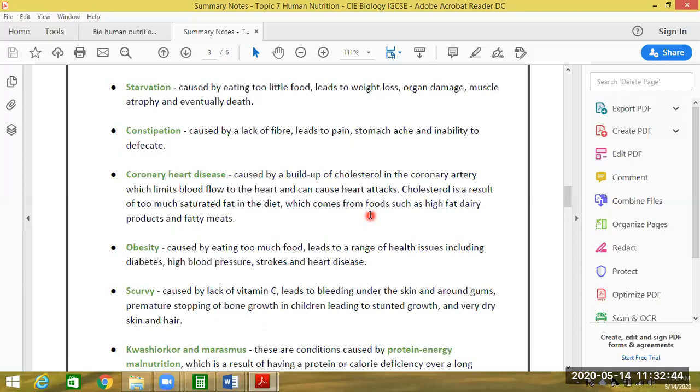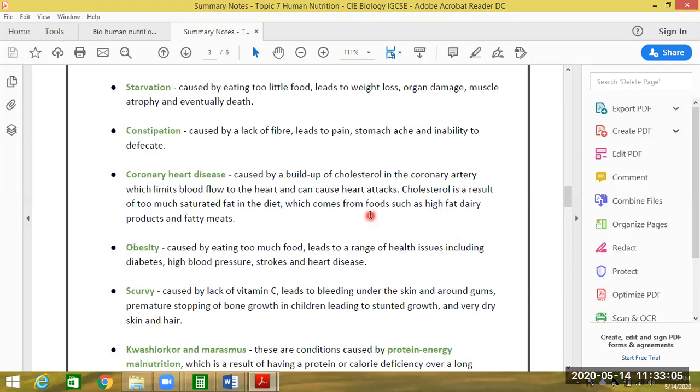And cholesterol is also a result of too much saturated fat in our diet. We are taking too much fat in our diet, and that is why cholesterol gathers.